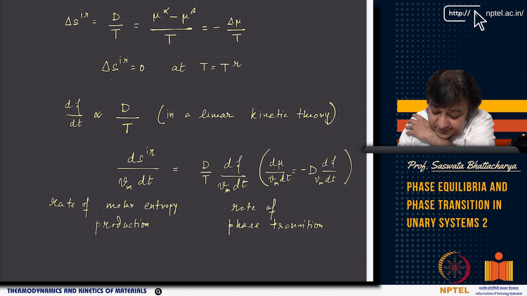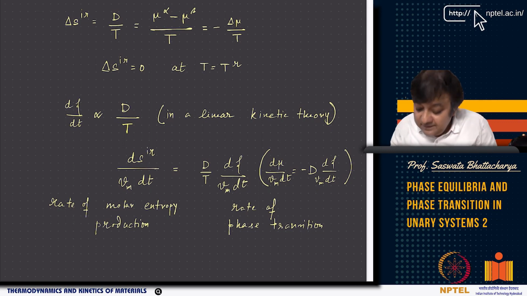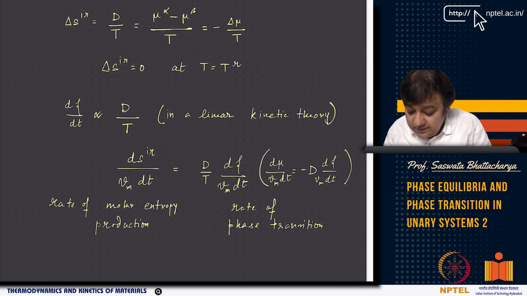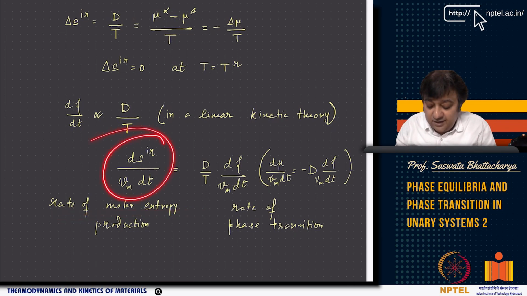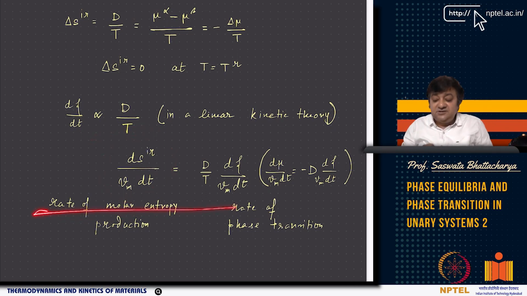So I can replace this with dS_irr. So dS_irr by Vm dt equals d by T times d zeta by Vm dt. This equation is called the rate of molar entropy production, which I will describe later.